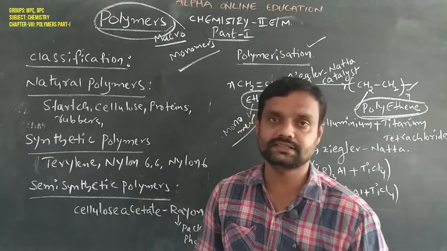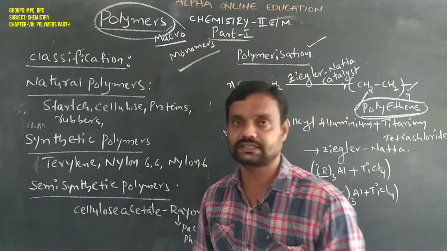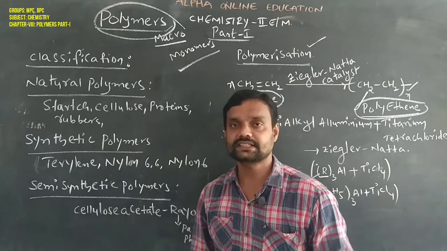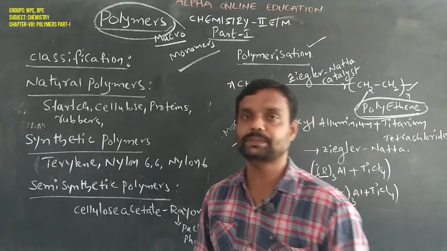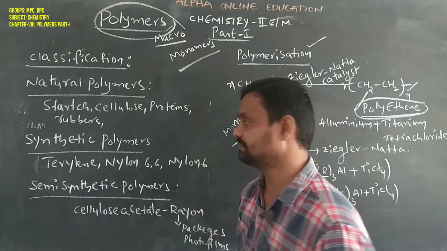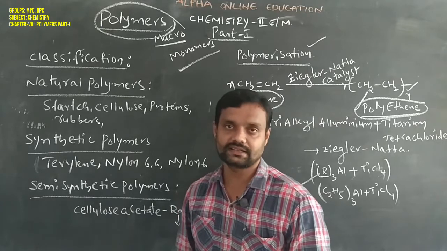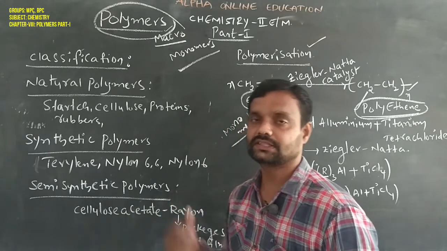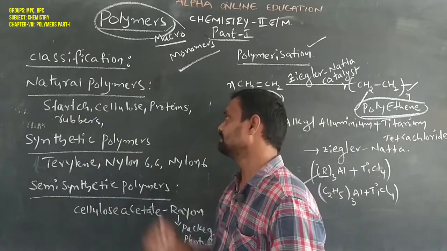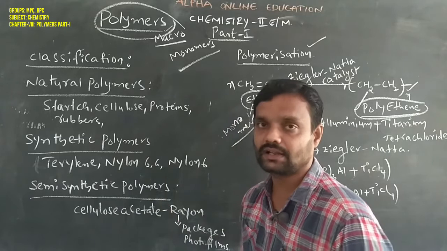Natural polymers are obtained from plants and animals, naturally occurring. Examples of natural polymers are starch, cellulose, protein and rubbers.